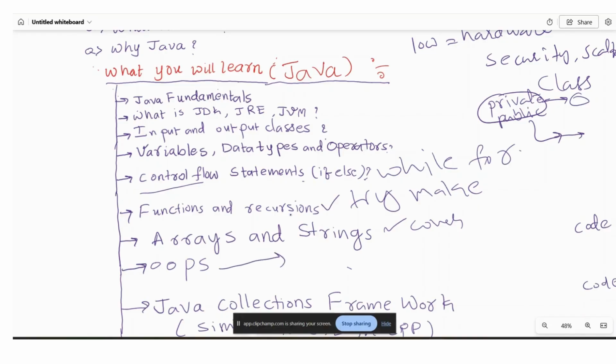After that we will go for OOPs. In OOPs, we will just discuss the four pillars. We don't want to go too deep into OOPs. OOPs is a very large concept, so we just want to study the basics.